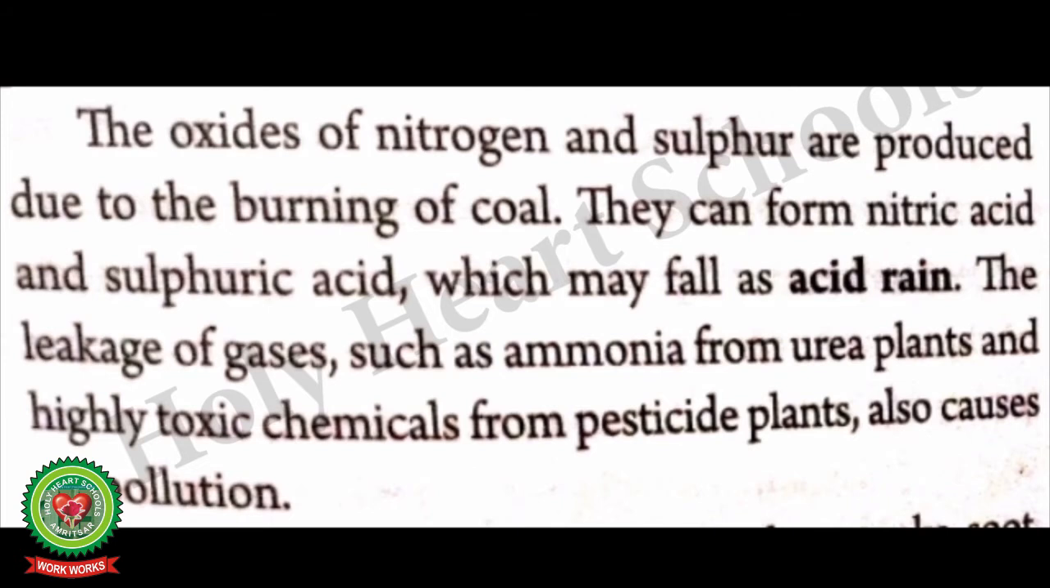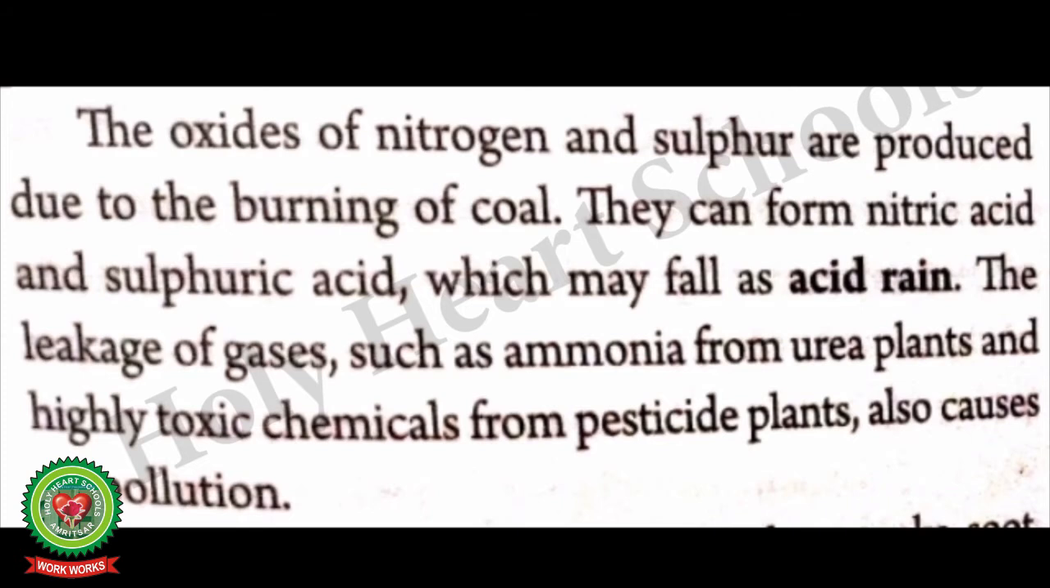The oxides of nitrogen and sulfur are produced due to the burning of coal. They can form nitric acid and sulfuric acid, which may fall as acid rain. Now, acid rain is the deposition of acidic components in rain, snow, fog, dew or dry particles. The acidity can increase through the introduction of sulfur dioxide and nitrogen oxides into the atmosphere. It can also reach the ground as dry particles in dust and smoke.